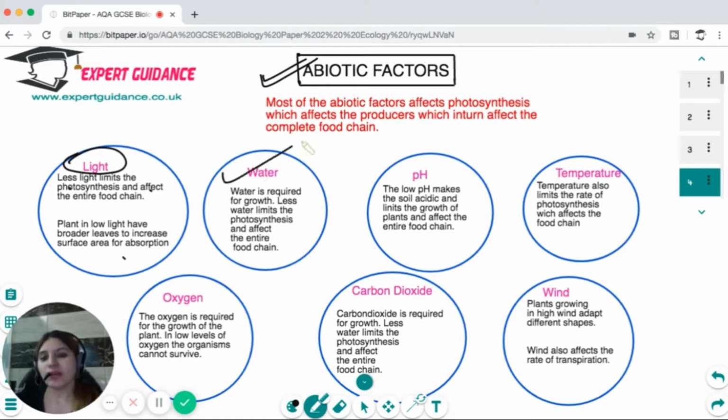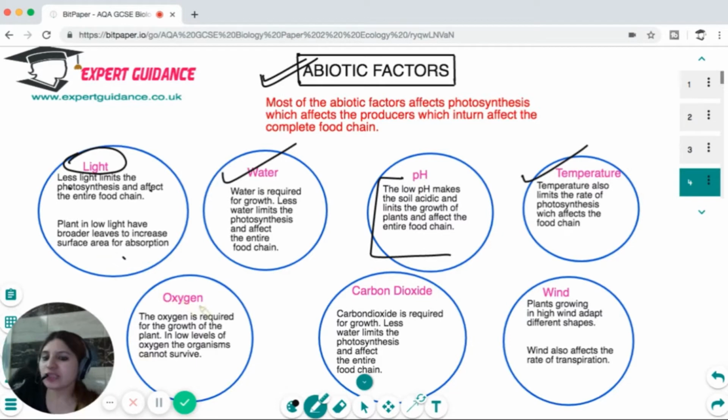When we talk about water, water is required for growth. Less water will limit photosynthesis, and there are a lot of adaptations that plants and animals show in response to low water or high water. The pH can make the soil too acidic, which can limit the growth of the plant and affect the food chain. The temperature can denature the enzyme and limit photosynthesis, which can affect the entire food chain.